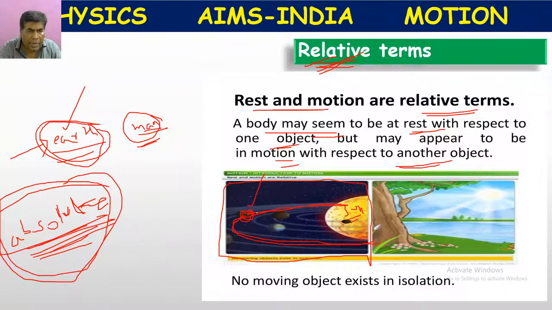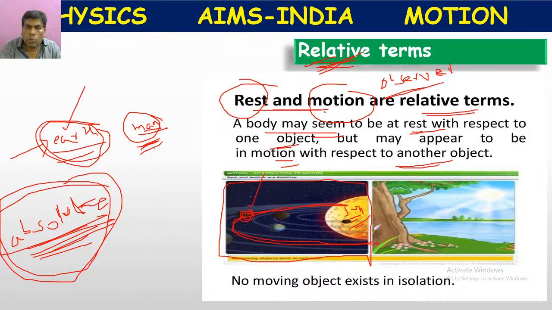So the same object, here also we have taken earth. But according to man, it is in rest position. According to sun, it is in movement. So here, this rest and motion, they do not exist by their own. They depend on observer. As they do not exist independently, their position is compared to the observer. We call them as relative terms.